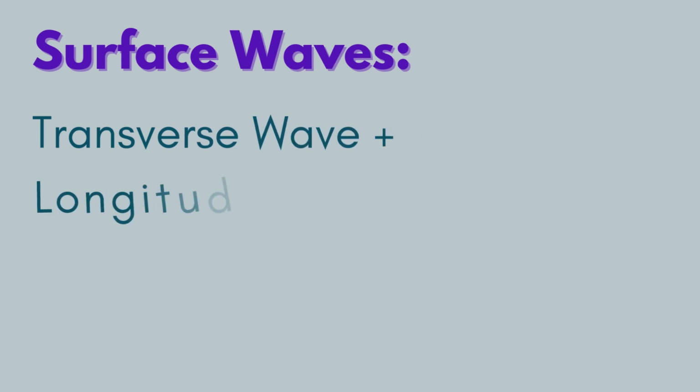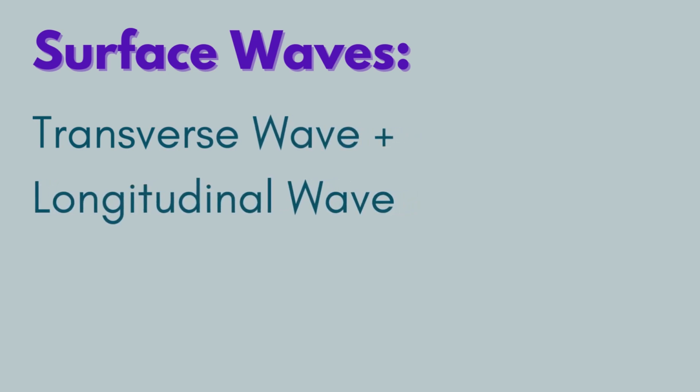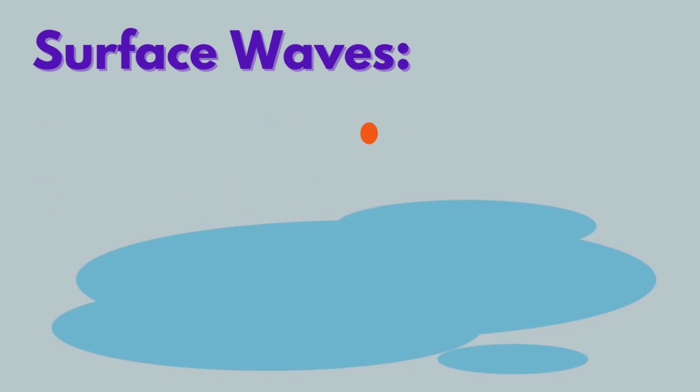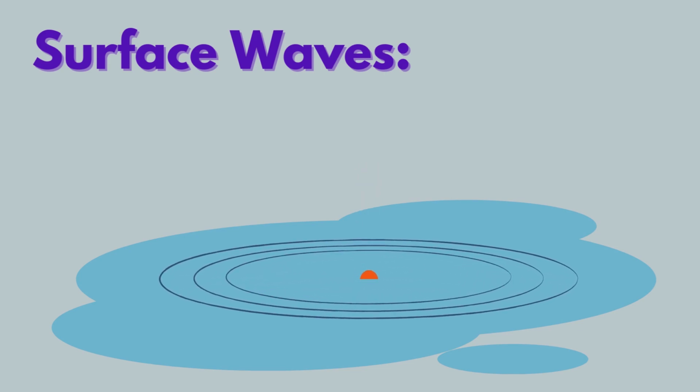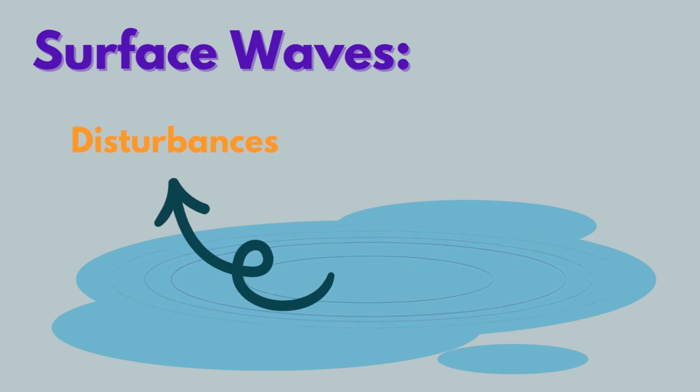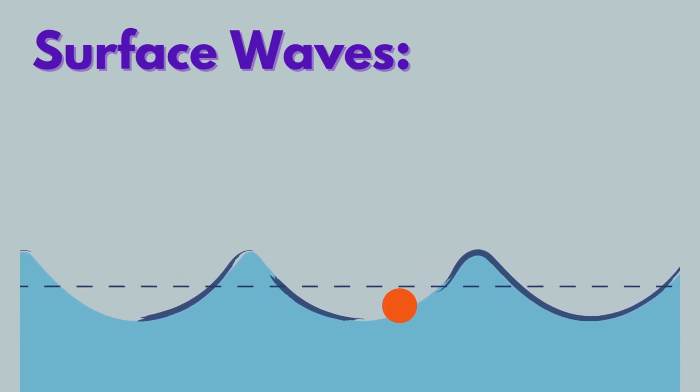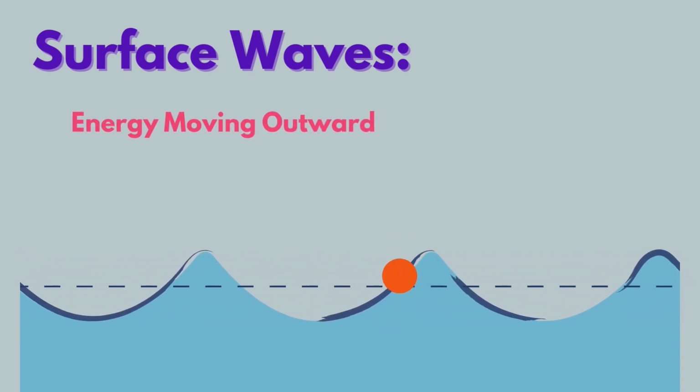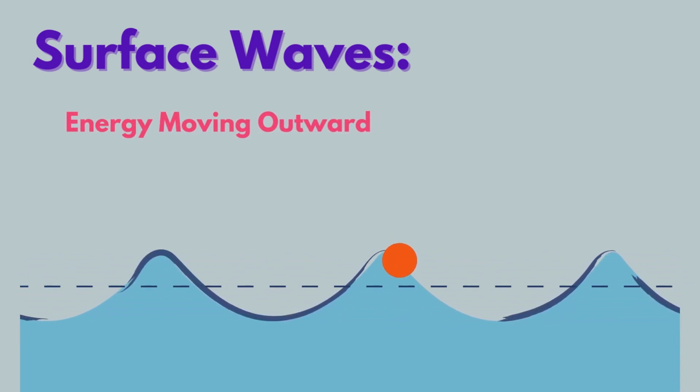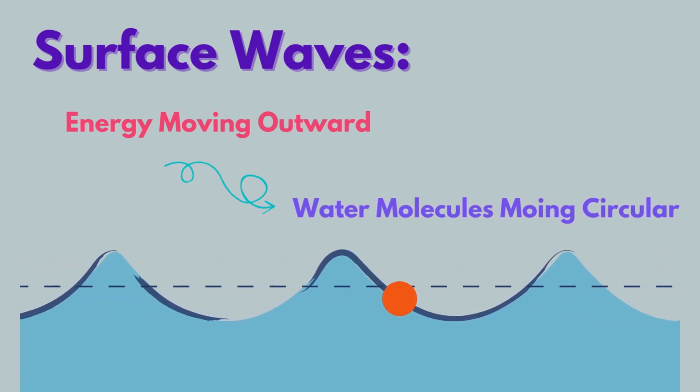After that, we have the surface wave. A surface wave is a combination of a transverse wave and a longitudinal wave. When a rock hits the surface of a pond, it creates a disturbance. These waves travel along the water surface, with the energy moving outward, while the water molecules move in a circular motion. Finally, we have the Doppler effect.